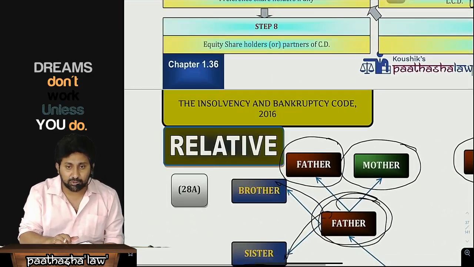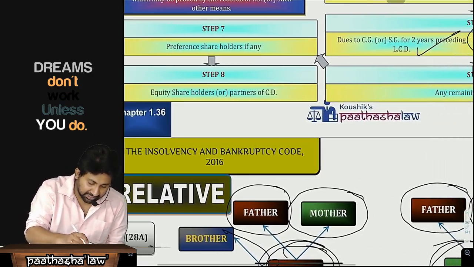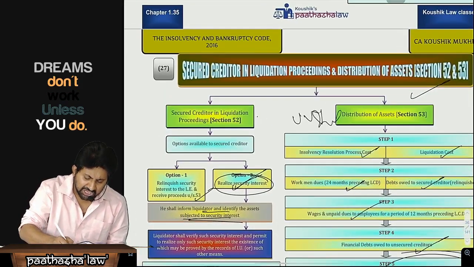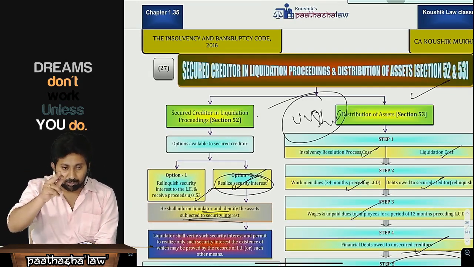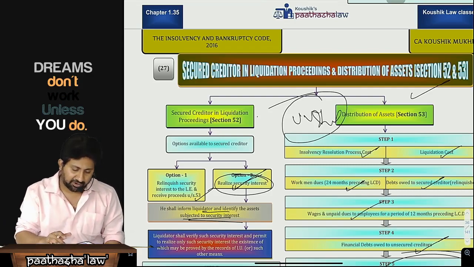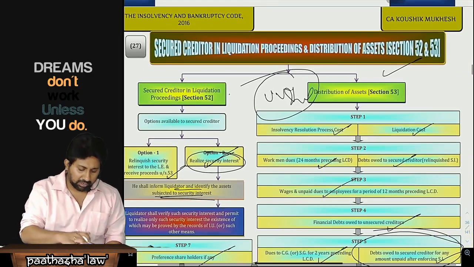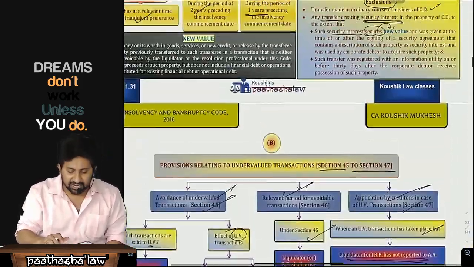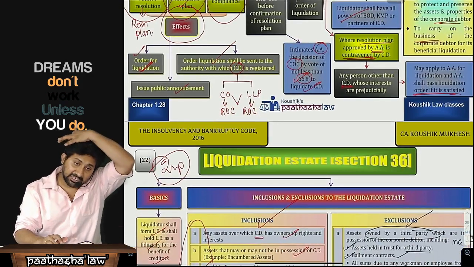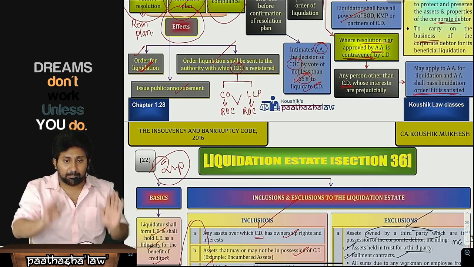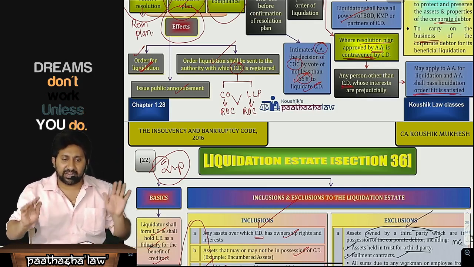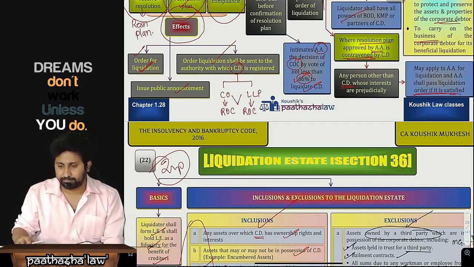Any remaining debts and dues, then I will pay to the preference shareholders. Lastly, I will pay to the equity. Very, very, very important question. Easy point, but do one or two illustrations from past examination questions. You do those, you will get some confidence. So this is all about the process regarding liquidation under the Insolvency and Bankruptcy Code. Okay, so this particular lecture is completed. With this, we have completed the liquidation procedures under the Insolvency and Bankruptcy Code. This is an area which can be tested in the examination. Okay, thank you.